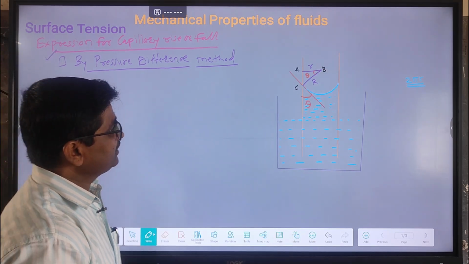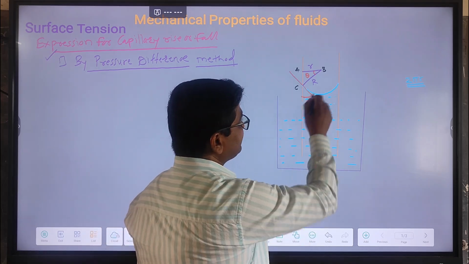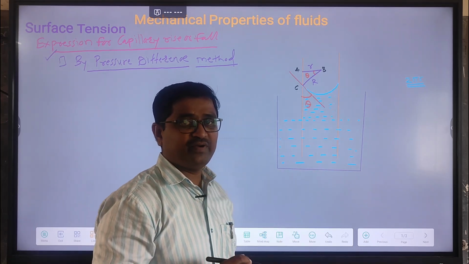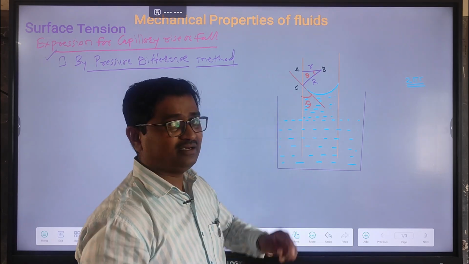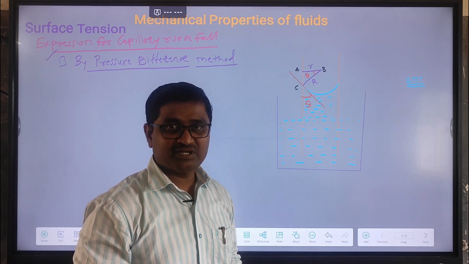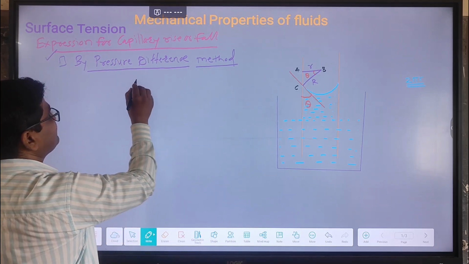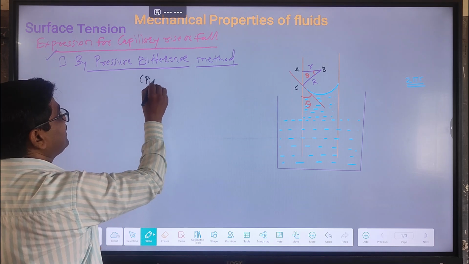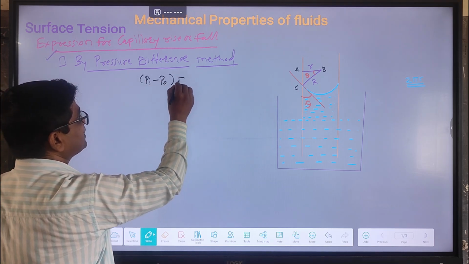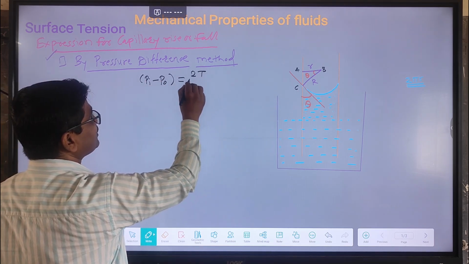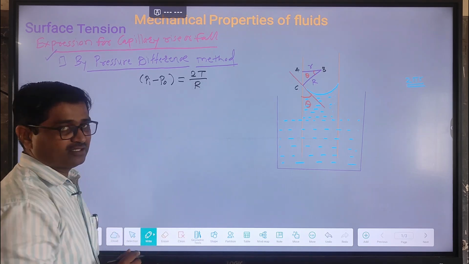Okay. Now according to the weight of the liquid column, this weight of the liquid column is present due to the pressure difference, and we know that the pressure difference due to the water, that is Pi minus Po, the excess of pressure, is denoted by 2T upon R. You got it clear?